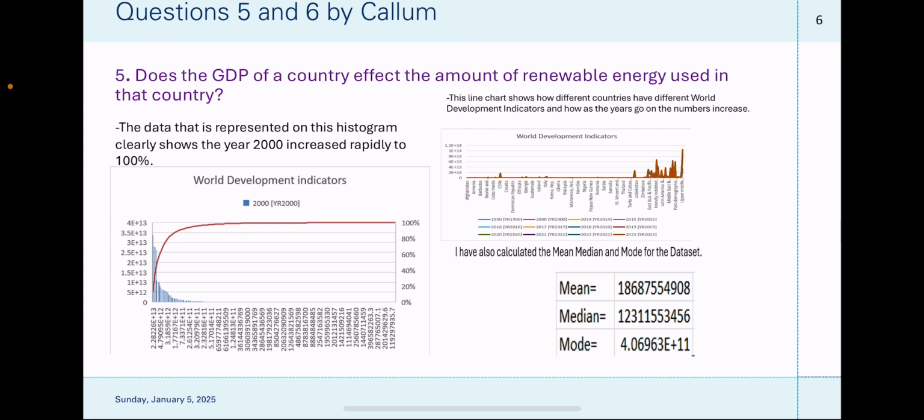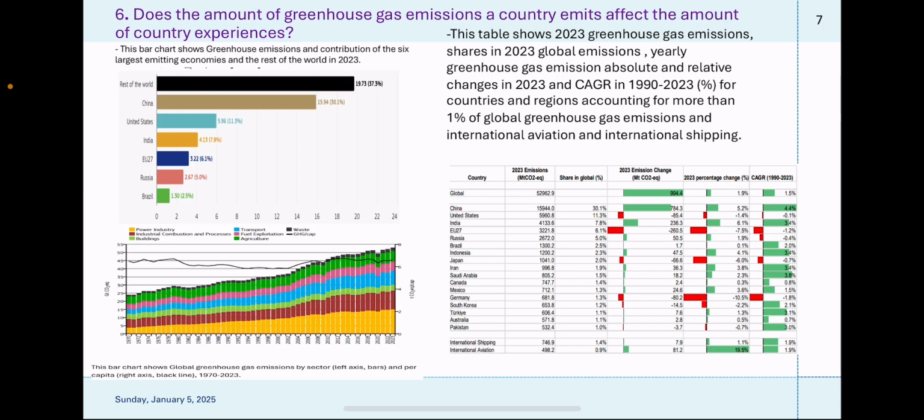On the right side, this line chart shows how different countries have different World Development Indicators and how as the years go on, the numbers increase. I have also calculated the mean, median, and mode for the data set, which is shown there. Question 6. Does the amount of greenhouse gas emissions a country emits affect the amount a country experiences?